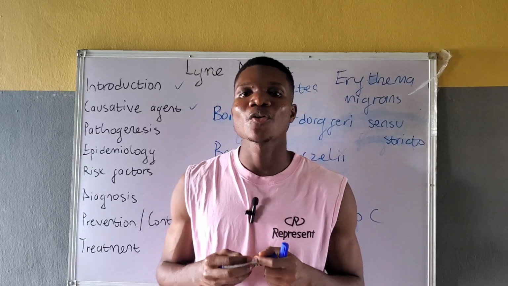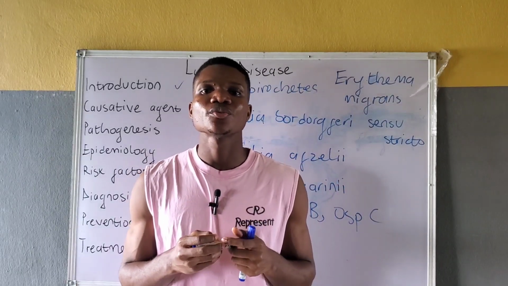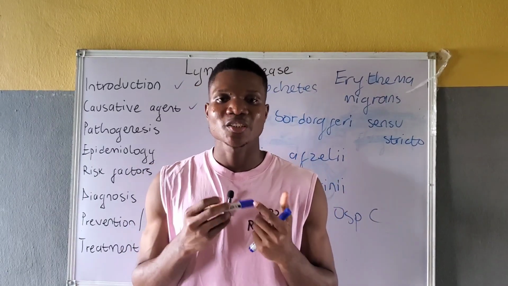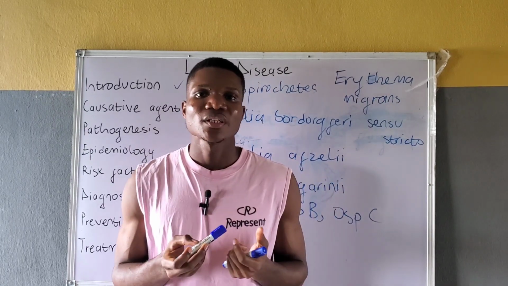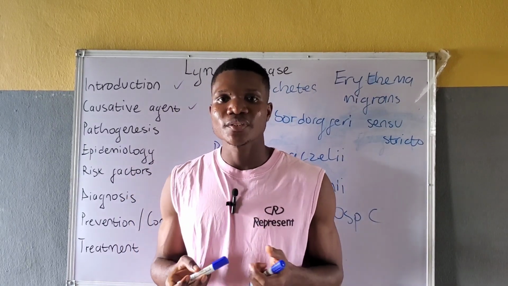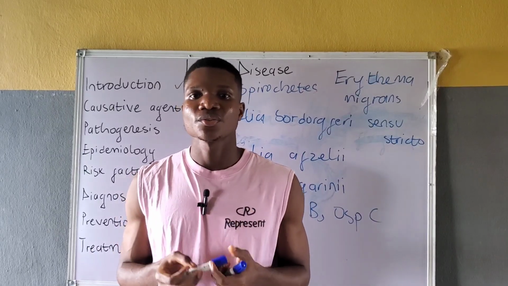Persistent inflammation occurs in tissues due to the presence of the Borrelia species, and this can cause tissue damage in joints, in nerves, as well as in cardiac tissues.